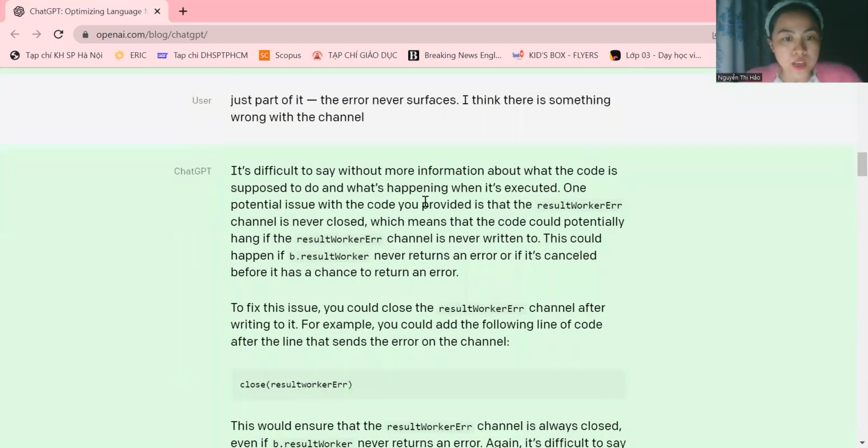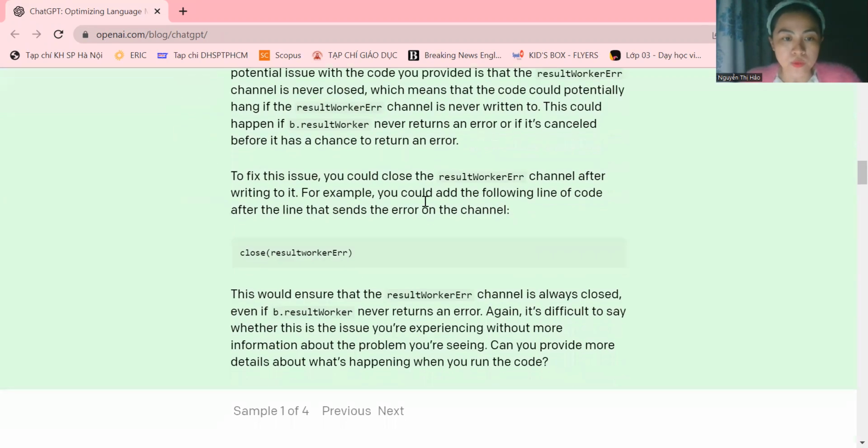To fix this issue, you could close the result worker error channel after writing to it. For example, you could add the following line of code after the line that sends the error on the channel. This could ensure that the result worker error channel is always closed, even if result worker never returns an error. Again, it's difficult to say whether this is the issue you are experiencing without more information about the problem you are seeing. Can you provide more detail about what's happening when you run the code?